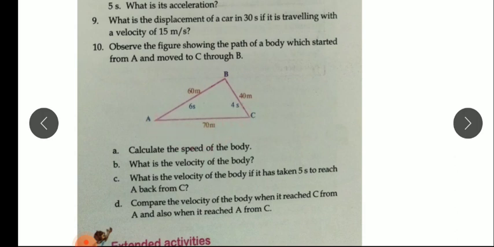That means there is no displacement. So in this case, displacement is 0. So what is the velocity? If displacement is 0, velocity is also 0.